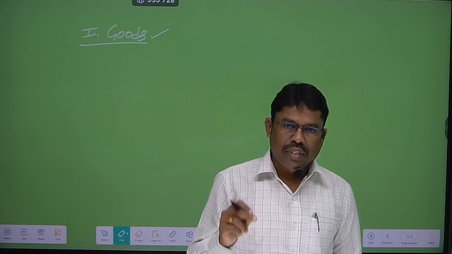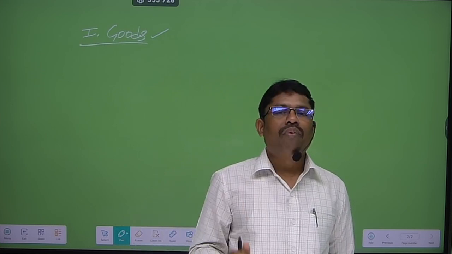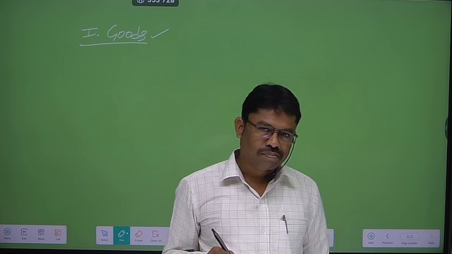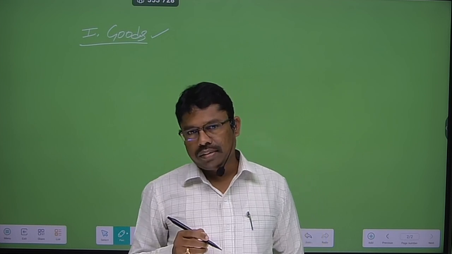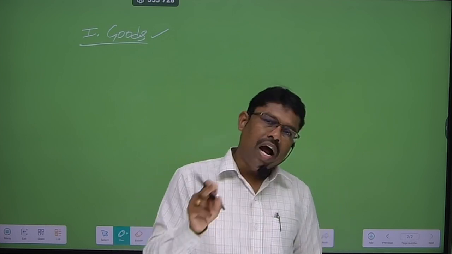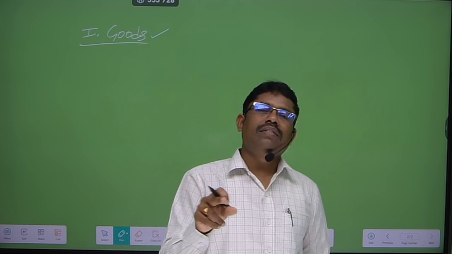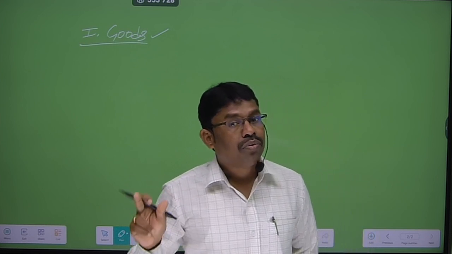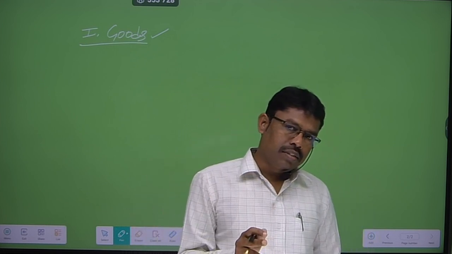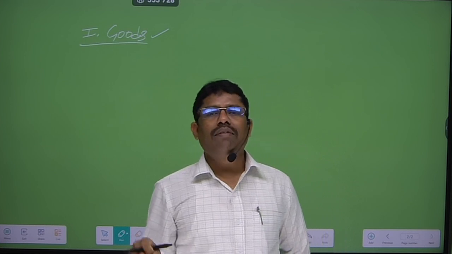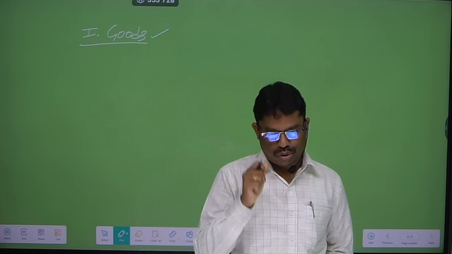For example, a pen is one thing, a book is one thing. All the things that have value and satisfy human wants at a point of time are called goods.